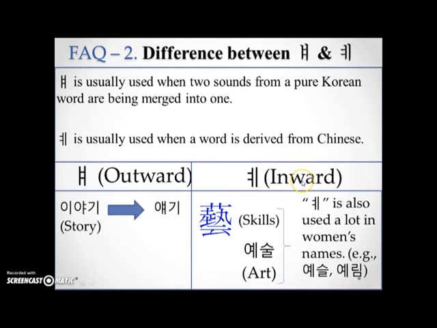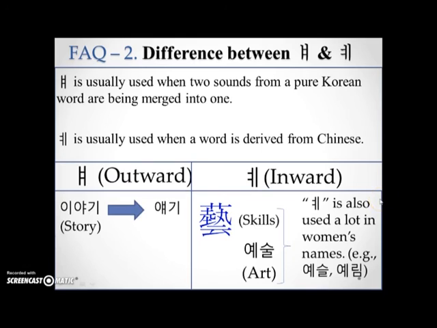However, inward ye is used a lot for Chinese. Oh, I mean, the words derived from Chinese. You will see this pattern a lot when you're looking at girls' names in Korean, as in Yesu or Yerin. Names in Korean are derived from Chinese characters too. So in that case, the majority of the girls' names use this type of Chinese characters, so we are recording it with the inward ye. Again, whether we are using outward or inward depends on where the word came from, whether it's from a pure Korean word or a Chinese word.